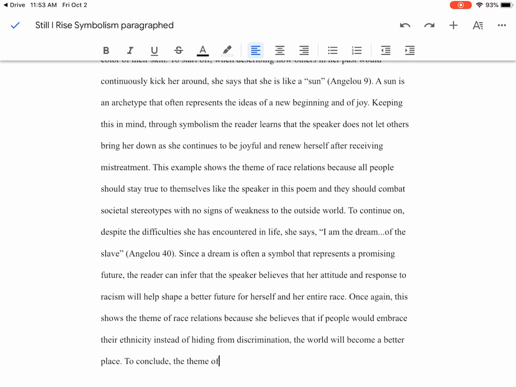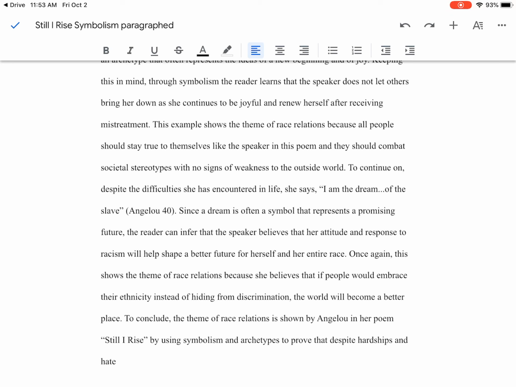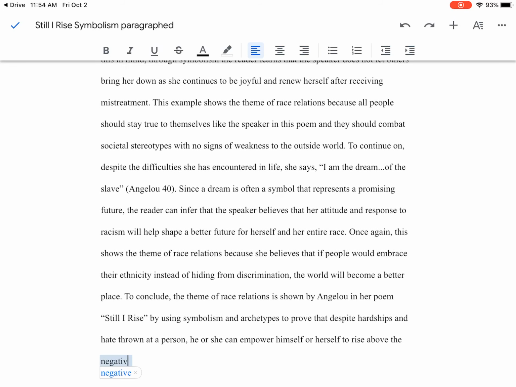To conclude, the theme of race relations is shown by Angelou in her poem, Still I Rise, by using symbolism and archetypes, because that's really what we're talking about here, to prove that despite hardships and hate thrown at a person, he or she can empower himself or herself to rise above the negativity. Right? Still I rise. And that's how you write a symbolism paragraph.